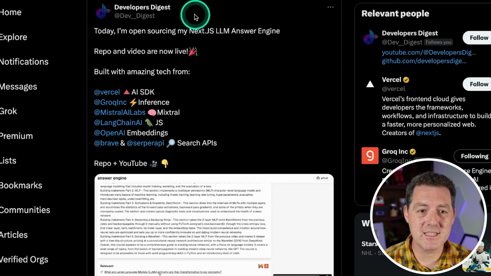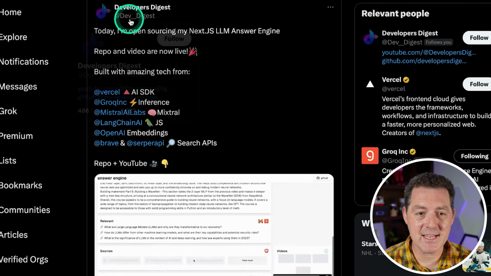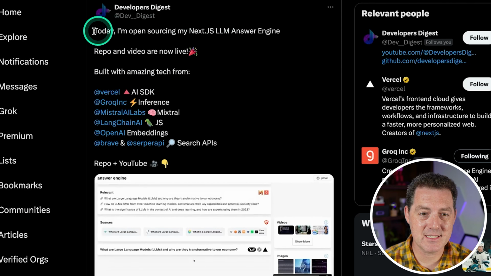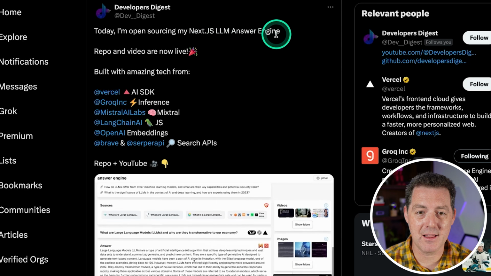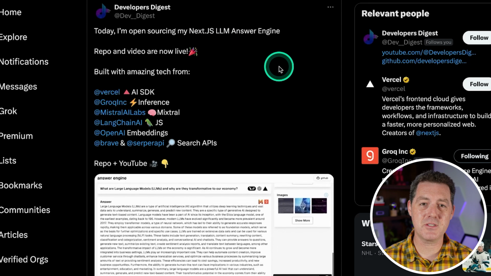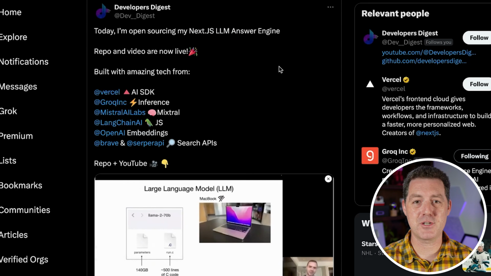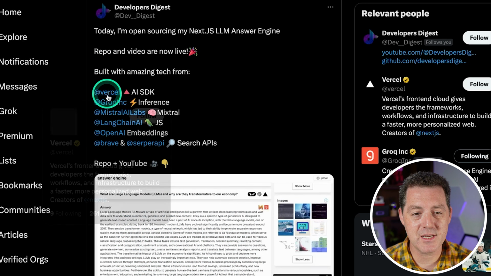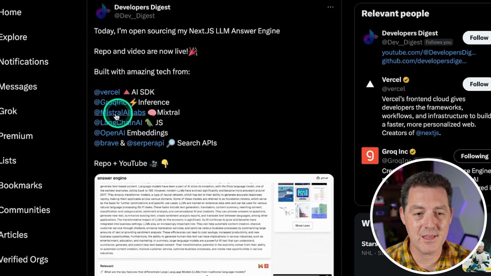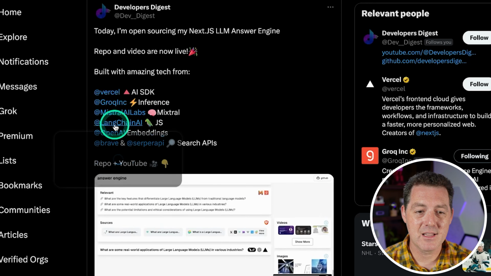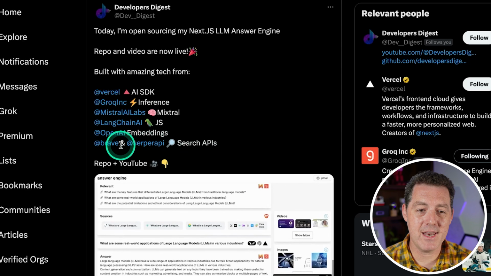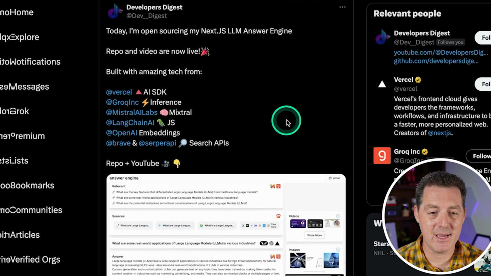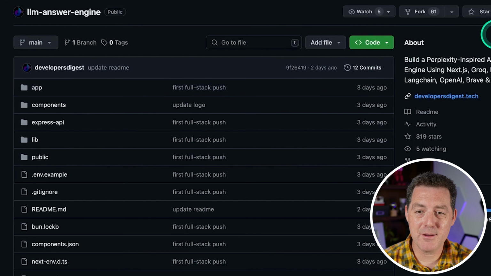So let's go. All right, so this project is by Developers Digest at dev_digest on X. Today I'm open sourcing my Next.js LLM answer engine. So it is supposed to be essentially an open source version of Perplexity. It uses Vercel, it uses Groq for the inference, very fast inference I must say, Mistral AI Labs, LangChain, OpenAI embeddings, and Brave and Serper API. And this is the GitHub URL.